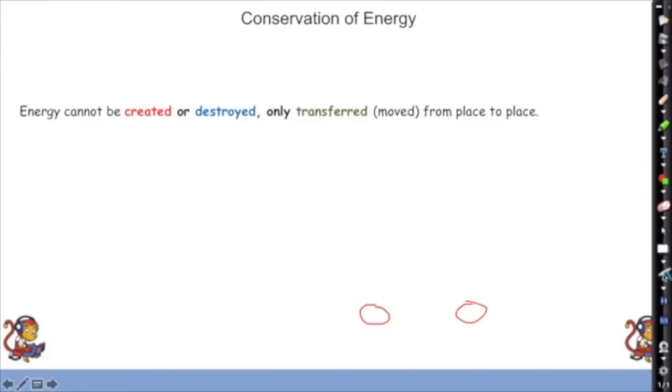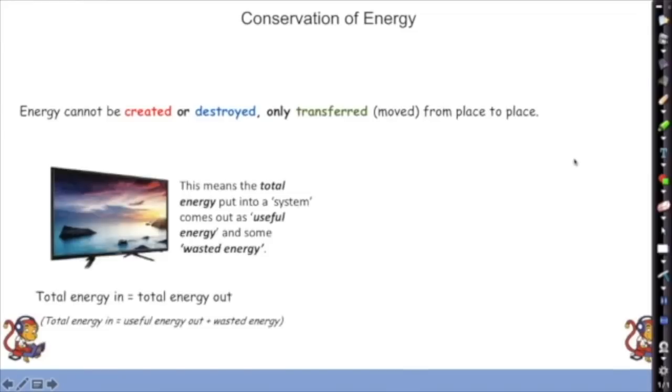Okay, so energy cannot be created or destroyed. It can only be transferred from one place to another. So this means that the total energy I put into a system has to come out as either useful energy or some wasted energy. So the total energy I put into my TV is the same as the total energy that comes out. And we've got to include there our wasted energy as well.